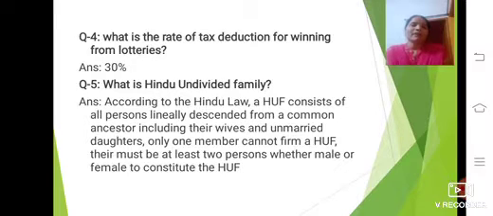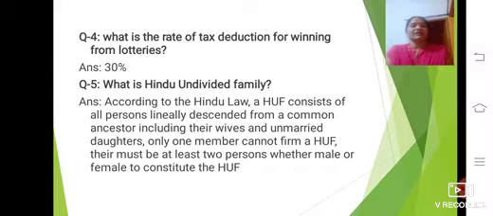Winnings from the lottery, puzzles, horse races and any other games: the Government of India, Department of Income Tax, has decided on a deduction of 30% from these puzzles and lotteries. So your answer is 30%.